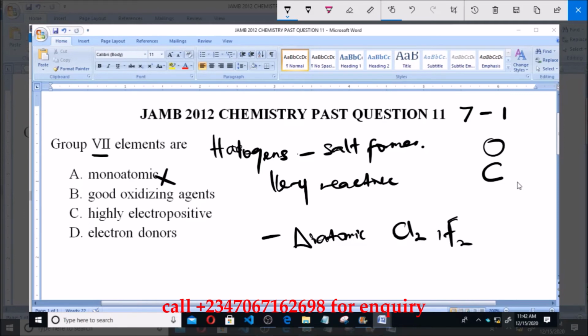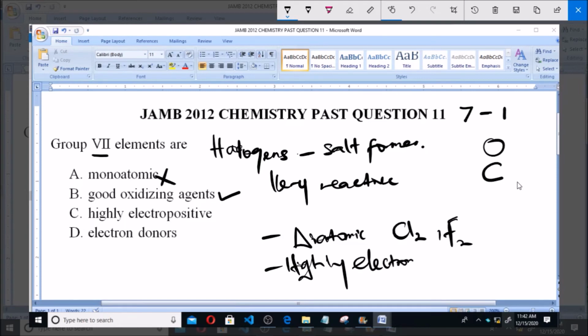Now, if they accept an electron from another atom, they therefore cause the oxidation of the other atom. So we refer to them as good oxidizing agents, making option B correct. Option C says highly electropositive. No, group 7 elements are highly electronegative. They are very electronegative, with the most electronegative element being fluorine. So it's wrong. And then there is D, electron donors.